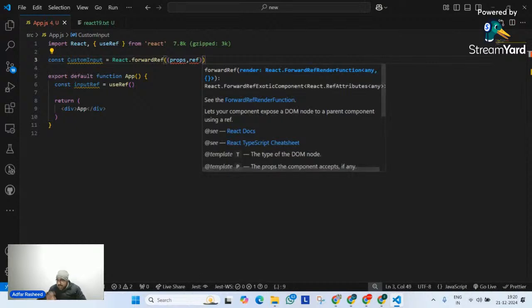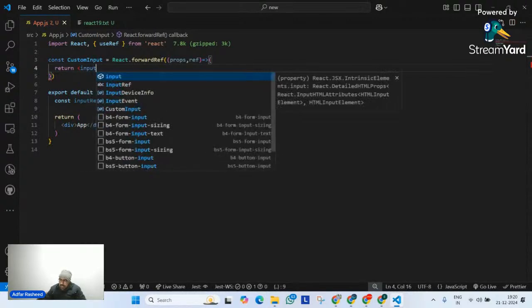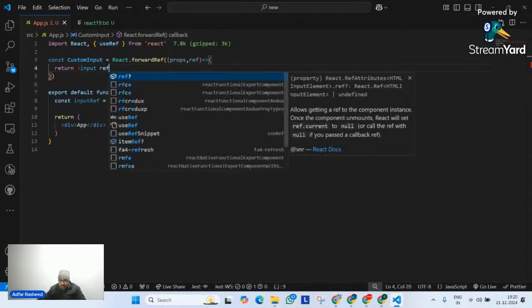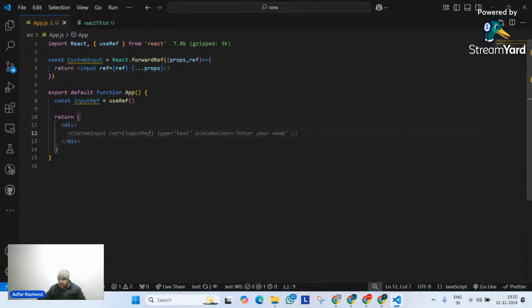And then inside this function, we can tell it what it's supposed to return. So let me tell it to return an input field, to which I will have a ref. This will be pointing to the ref it will receive from the parent, like this. And let me separate out the rest of the props. Am I clear? Is this what we used to do? And now we only need to do one small thing, which is inside this div, I simply need to call my component, password, this ref, right? So let me do something like this.